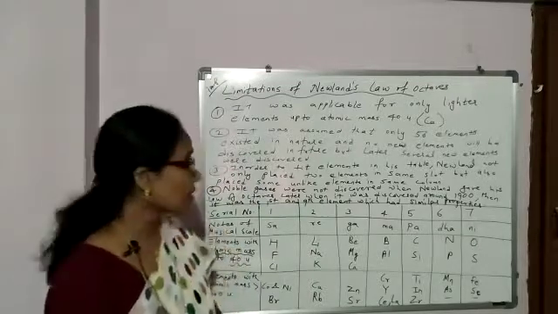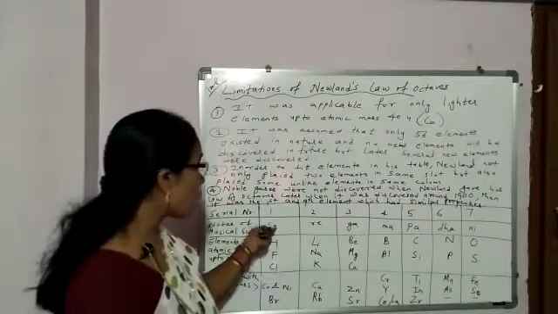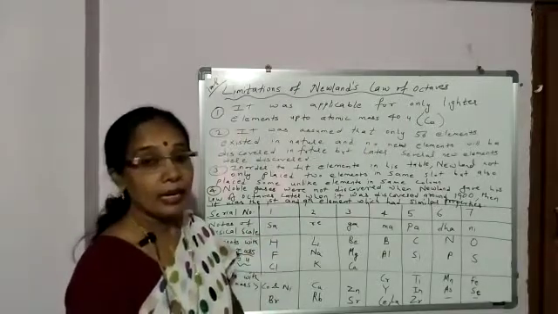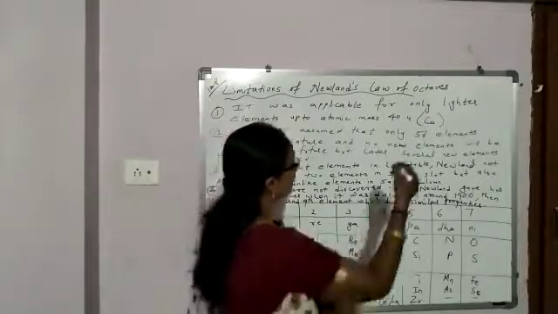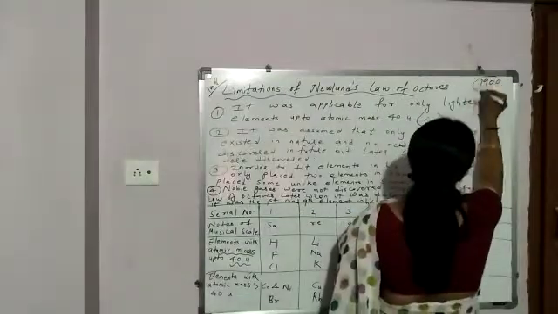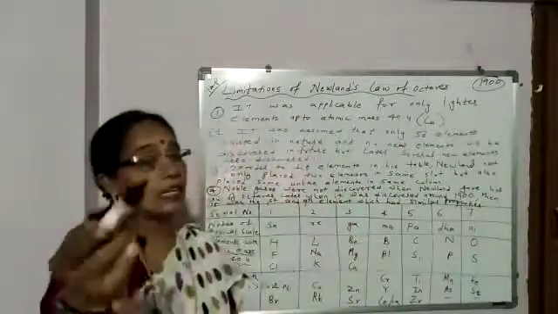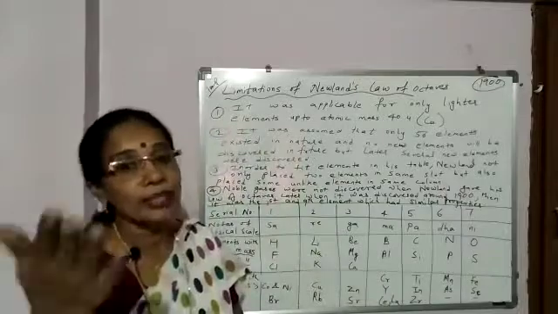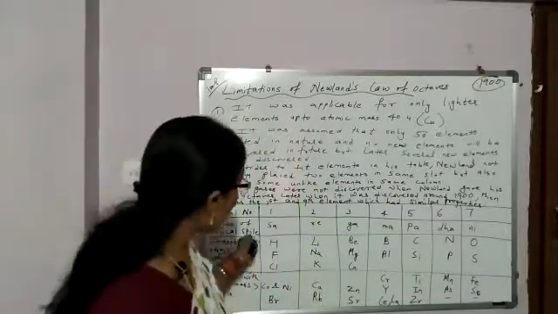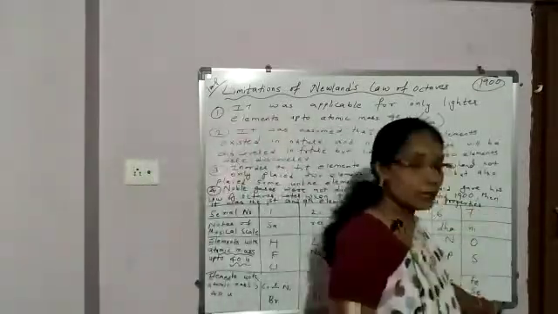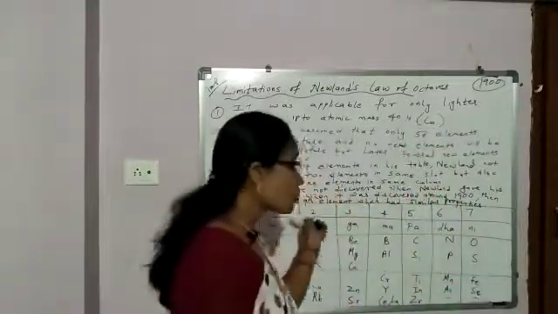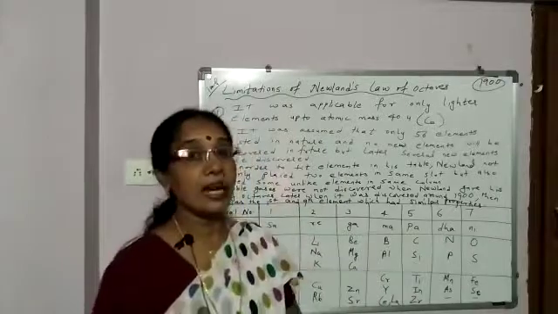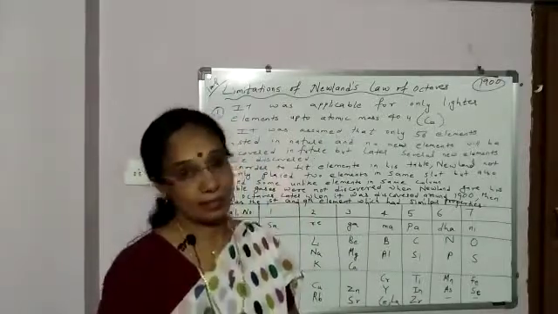And the next disadvantage: noble gases were not discovered at the time of Newlands, when he did the classification of elements. Later on, when noble gases were discovered around 1900, every eighth element's property was not similar to the first one. Because the noble gases were placed at the last, the first and ninth elements had similar properties, not the first and eighth, after the discovery of noble gases.